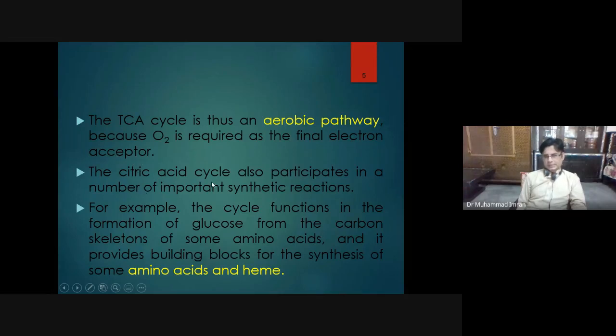The citric acid cycle also participates in a number of important synthetic reactions. For example, if you want to synthesize some amino acid, you utilize some byproducts of Krebs cycle to produce the amino acid. For example, the cycle functions in the formation of glucose from carbon skeleton during gluconeogenesis of some amino acids. Almost 18 amino acids are gluconeogenic except leucine and lysine. Rest of the amino acids can change into glucose, and it provides building blocks for the synthesis of other amino acids and heme.